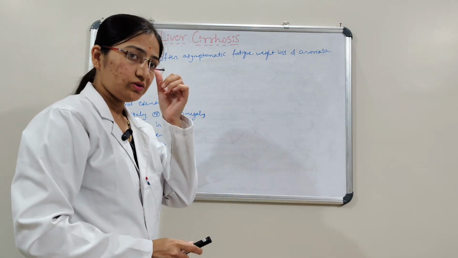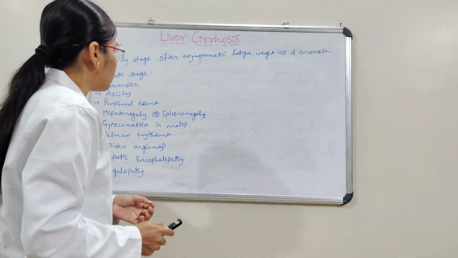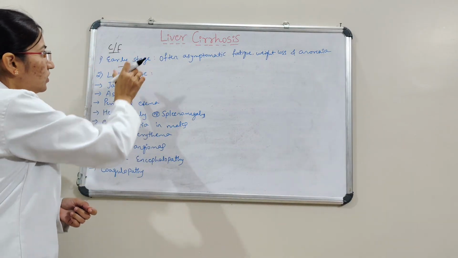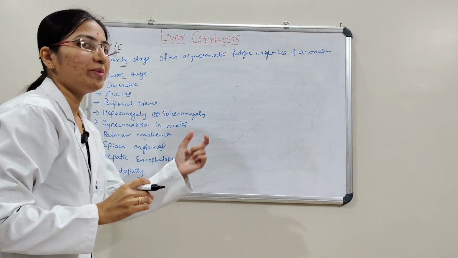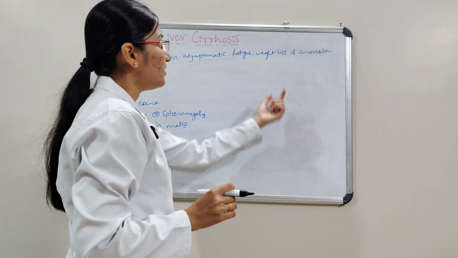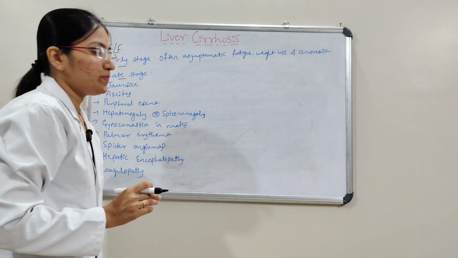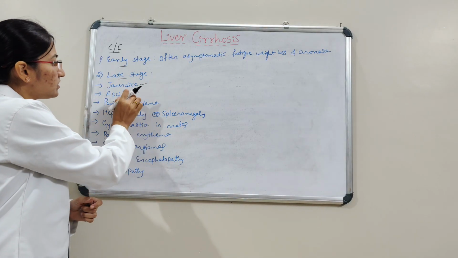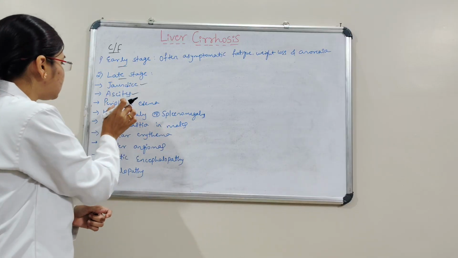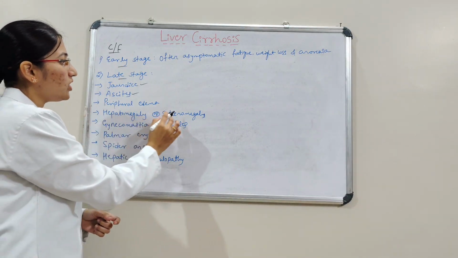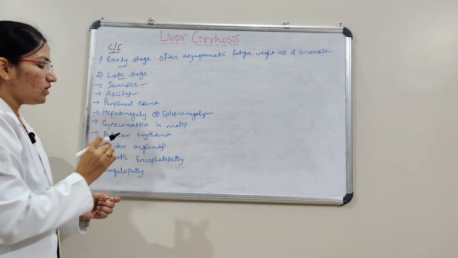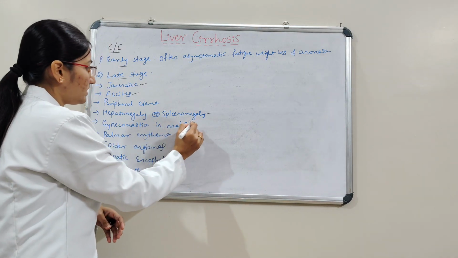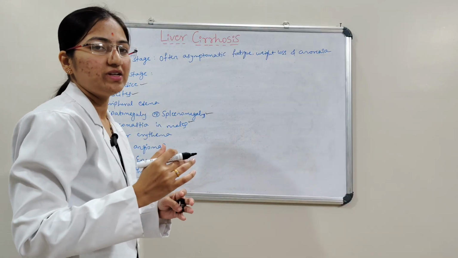Next we will see the clinical manifestations of liver cirrhosis. There are 2 stages: one is the early stage and one is the late stage. The early stage is often asymptomatic. In early stages we can see fatigue, weight loss, and anorexia. And then comes the late stage. Here jaundice, ascites, that is fluid collection in the abdomen, peripheral edema, hepatomegaly or splenomegaly, that is enlargement of the liver or spleen, and gynecomastia in males. Gynecomastia is nothing but the development of breasts in males.